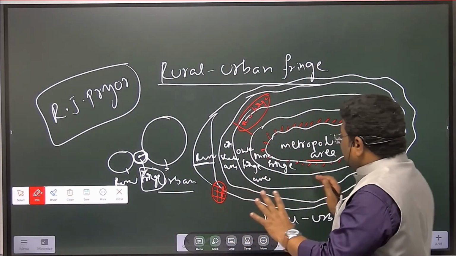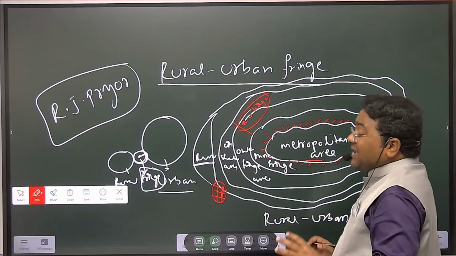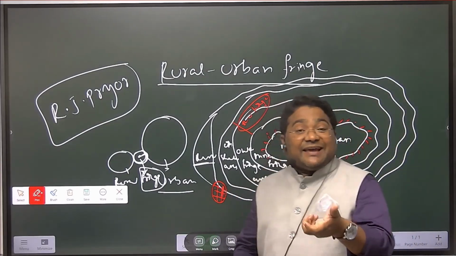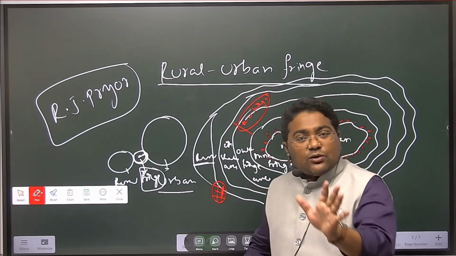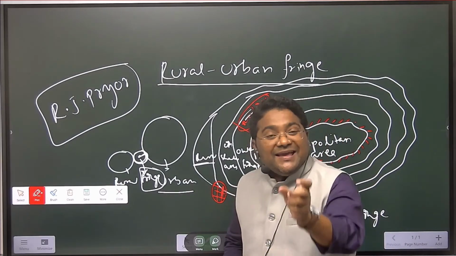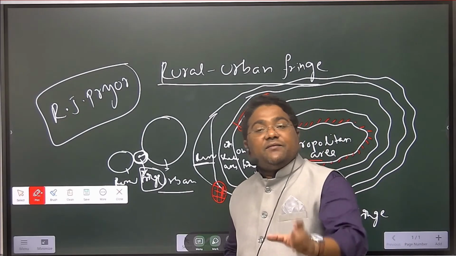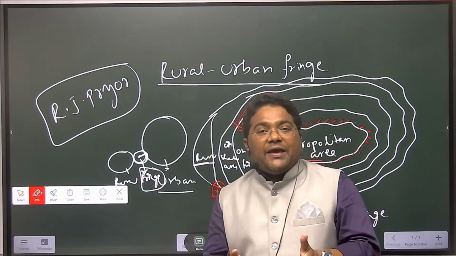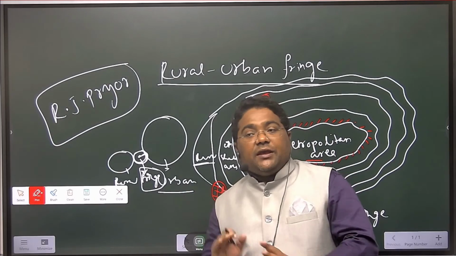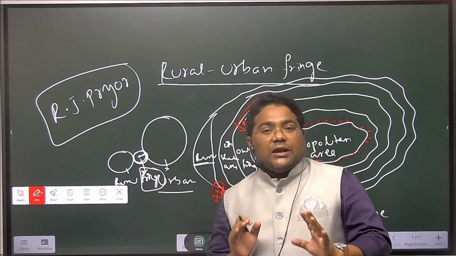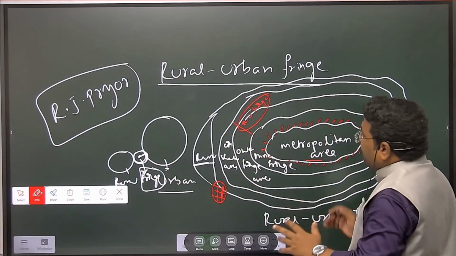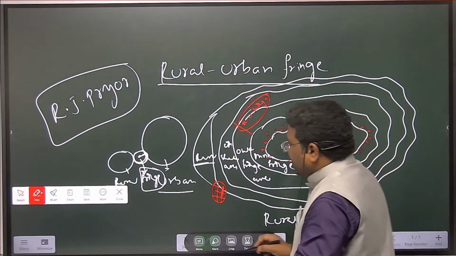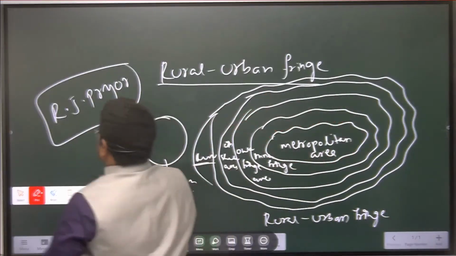So this is all about the rural urban fringe, and we will learn what the characteristics are. The rural urban fringe is a transition area between the urban and the rural, the middle area, and it displays the characteristics of both urban and rural areas. One by one we will learn all the characteristics of the rural urban fringe, right?